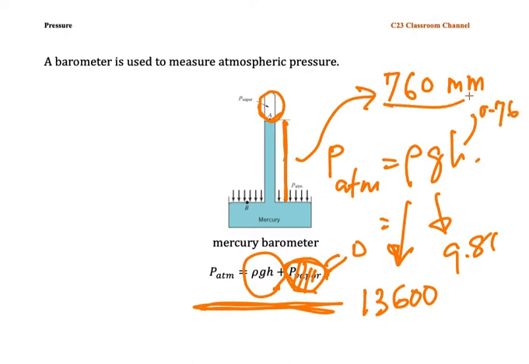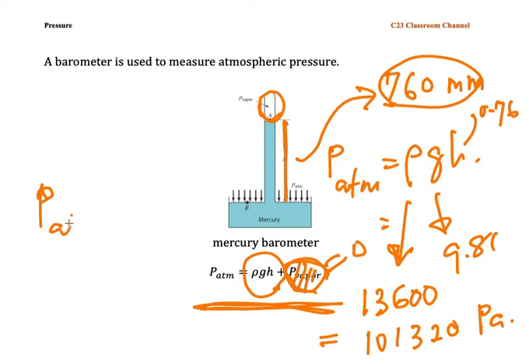We need to convert this unit into meter, so we get almost 101,320 Pascal. So it is true that PATM is equal to 101.3 kilopascal. This is the evidence, or the way we prove that our atmospheric pressure is equal to 101.3 kilopascal.